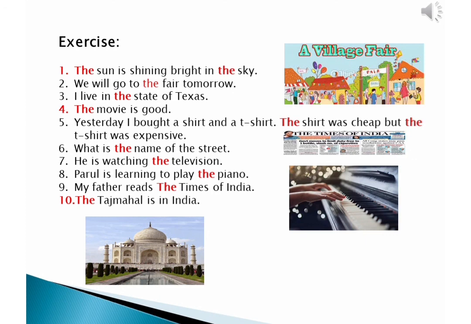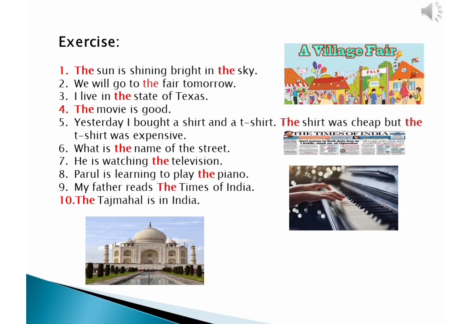So children, let's see a few more examples. First one, the sun is shining bright in the sky. Here sun and sky both are unique, so we used article the. Second, we will go to the fair tomorrow. Here we are talking about a particular fair, so we are using article the. Third, I live in the state of Texas. Fourth is the movie is good. Here again we are talking about a particular movie. So we used article the.